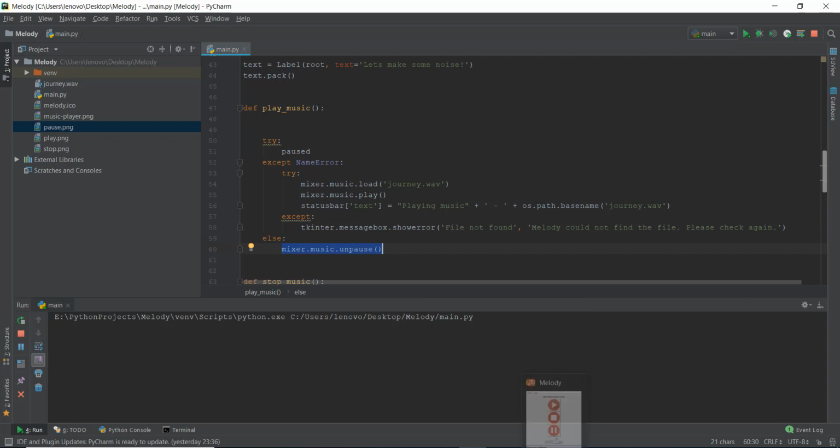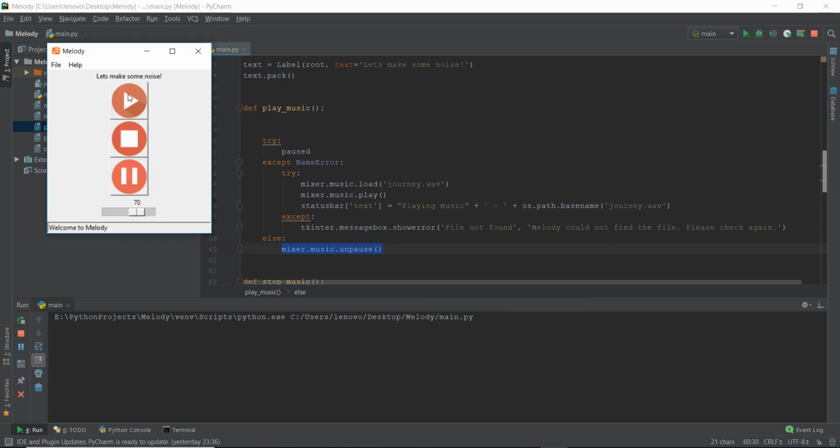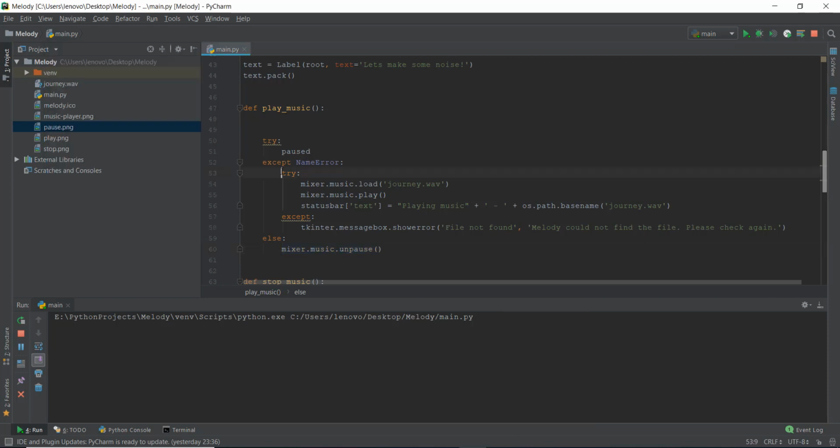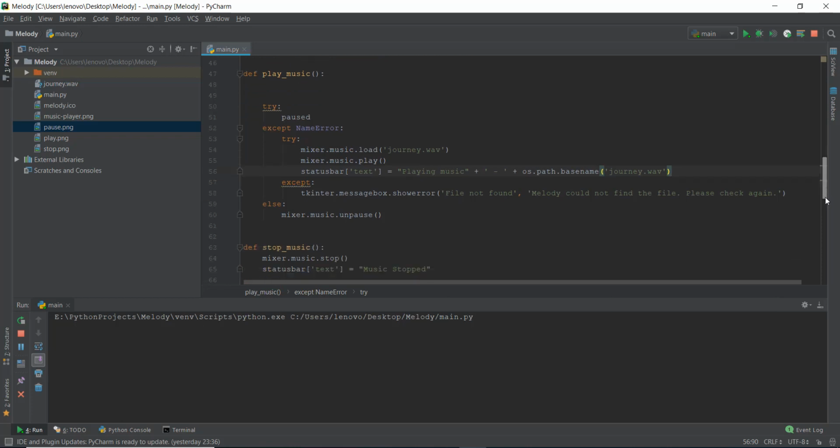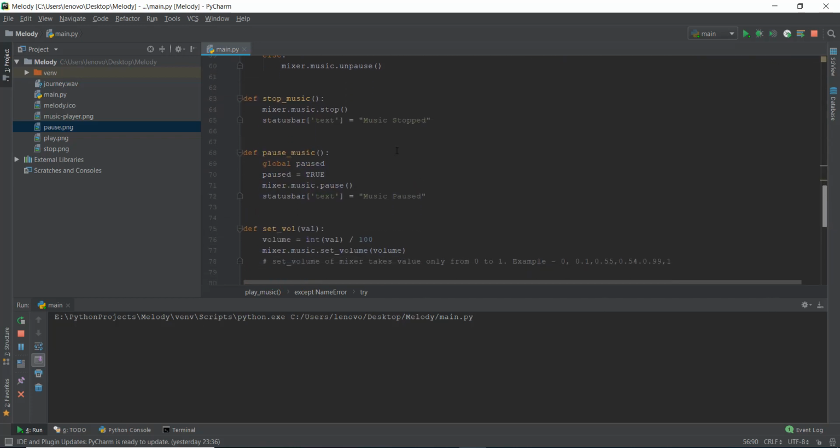All right. So I'm just going to give you another scenario. So let's say we have played some music. We are just playing some music. So it goes to this try functionality, and that's how it basically plays the music. Now what happens when we pause the music? When we pause the music, it goes to this pause_music function, and over here it initializes this paused variable. It says paused equals true, and then mixer.music.pause.